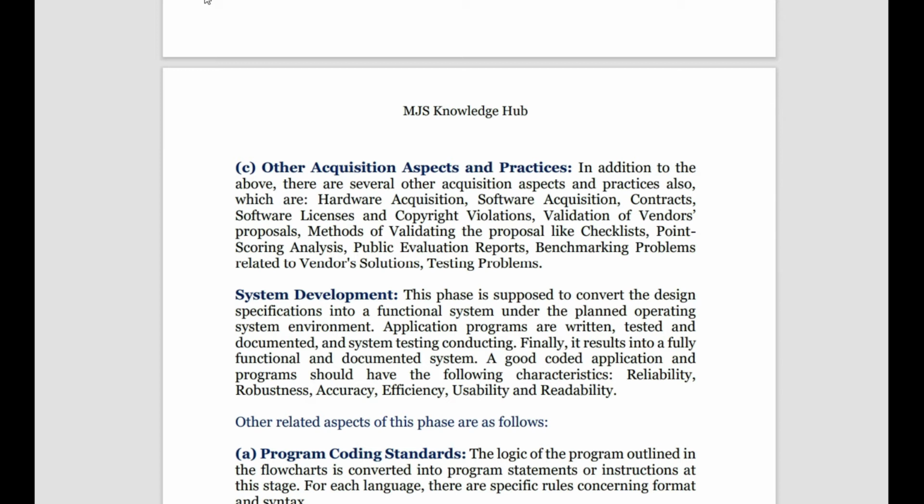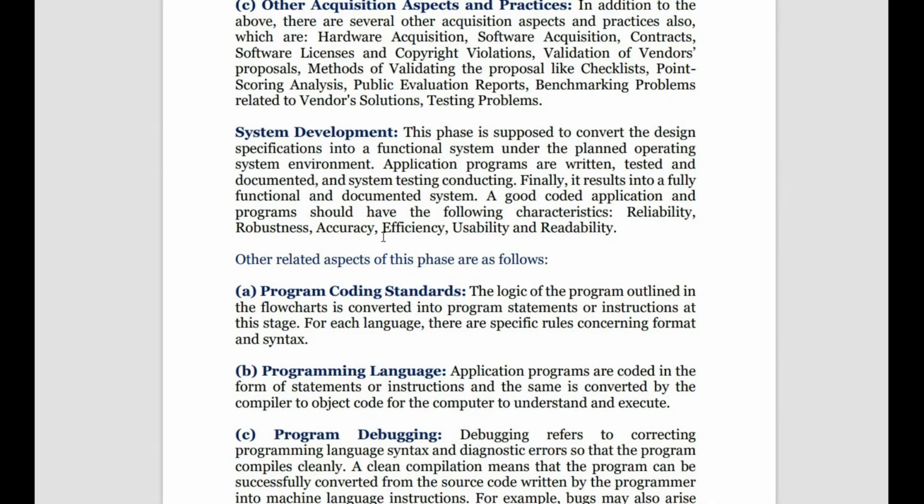And does he even check the testing of the hardware and software before selling to us? So all these other criteria also will be taken care of. So this is seen in the system acquisition phase. Then comes, once we acquire, we develop. Once we get all the raw materials in hand, we shall develop it. In system development we see that the design is now converted into a functional system.